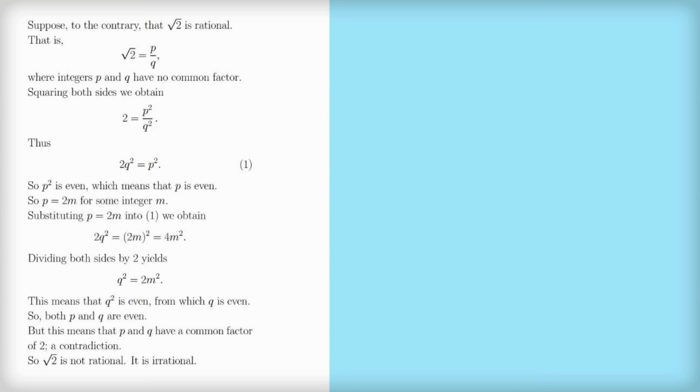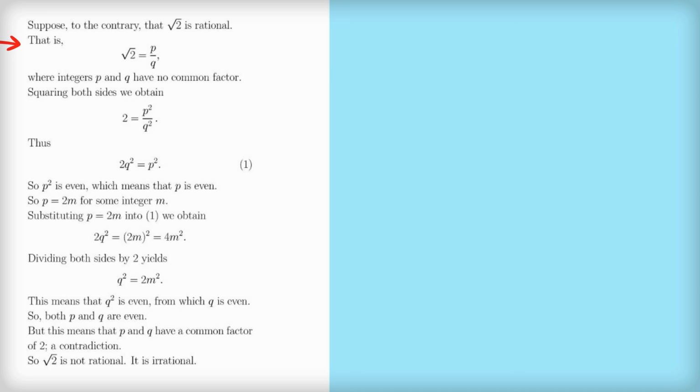So we start with the supposition, to the contrary, that the square root of 2 is rational. So if the square root of 2 is rational, it must equal the fraction p over q, where p and q are integers and they have no common factor.